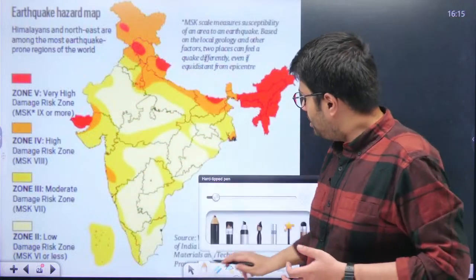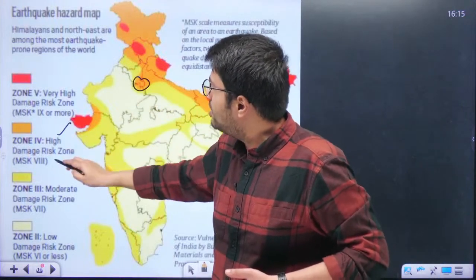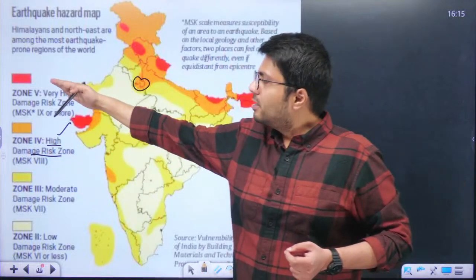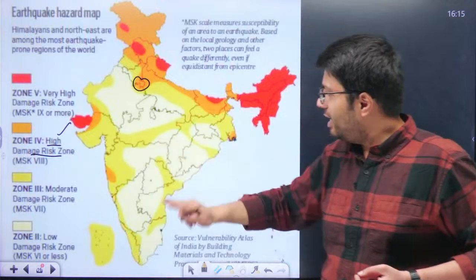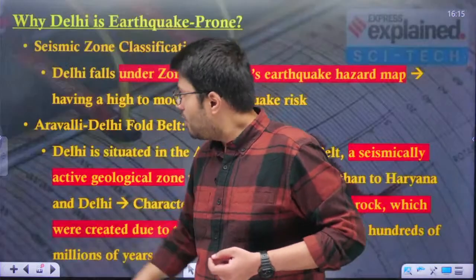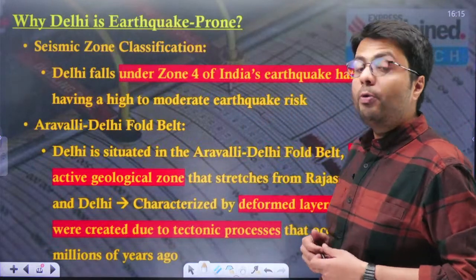Now from this image you can see that Delhi lies here, that is in Zone 4, which is a very high damage risk zone. Understood? So it is only second from the highest rating, that is, Delhi belongs to Zone 4. Understood? Now, let us understand why Delhi is so susceptible or so prone to earthquakes.